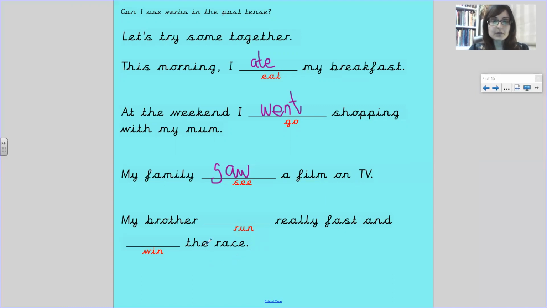Oh, we've got two in this one. My brother run really fast and win the race. If we were to add ED, it would be my brother runned really fast and win the race. We don't add ED to these either. Do you know what they might be? Pause the video to have a think. My brother ran really fast and won the race. So these verbs are called irregular verbs, which means the verb has got its own special past tense verb.